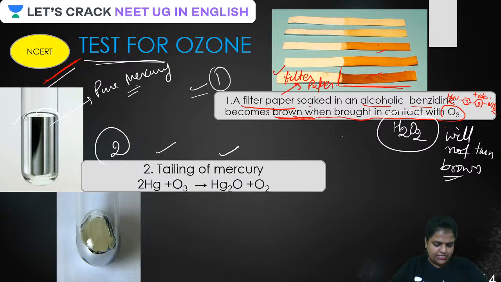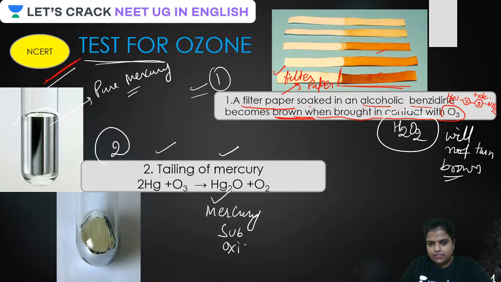Very important test, guys. What will happen if ozone is mixed to that? Some of the mercury gets converted into Hg2O. Is that clear, guys? Mercury suboxide. This Hg2O is called mercury suboxide. Clear? Along with production of oxygen.